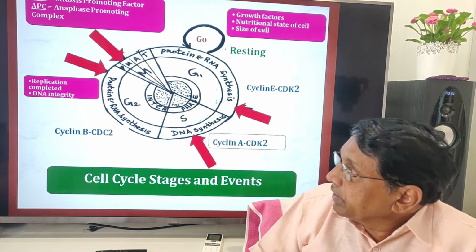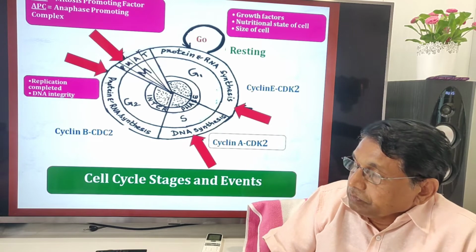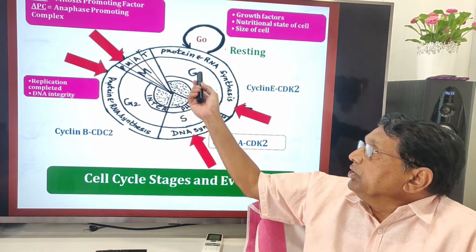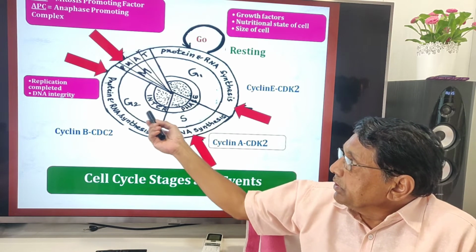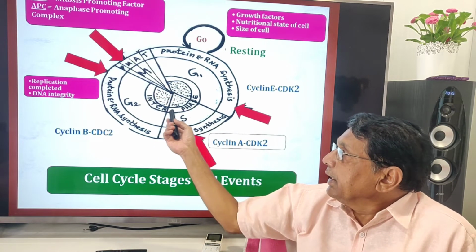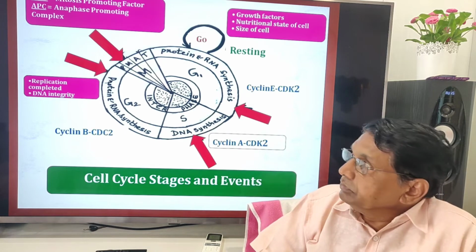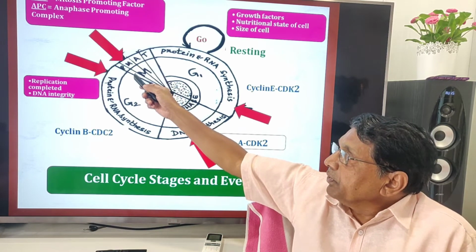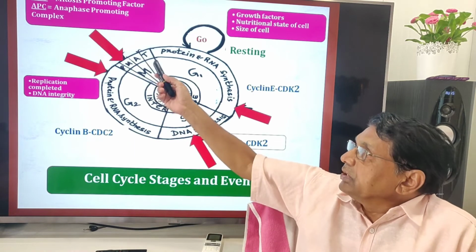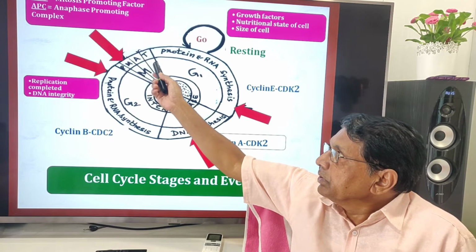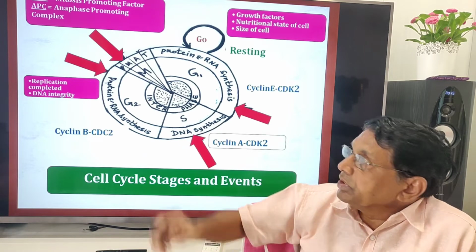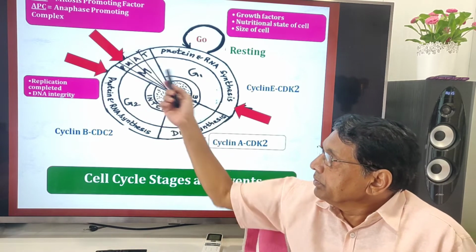Then this is an important diagram of the cell cycle. G1, S, G2, these three stages together are known as interphase. M phase: P for prophase, metaphase, anaphase, telophase. You see, it is a very short stage. All the events take place within a short time. This is the longest period.